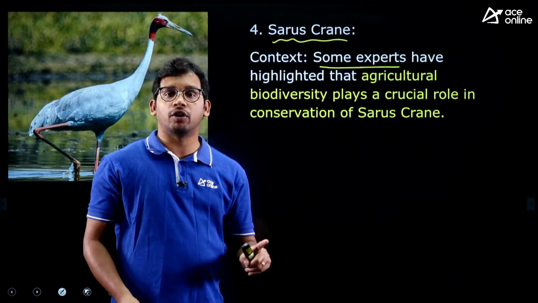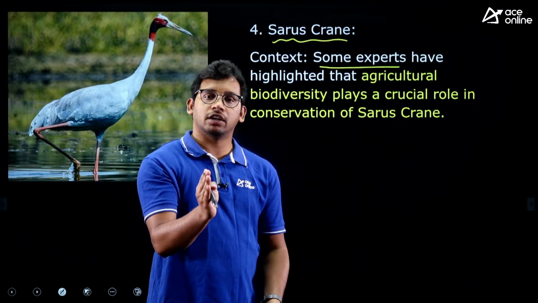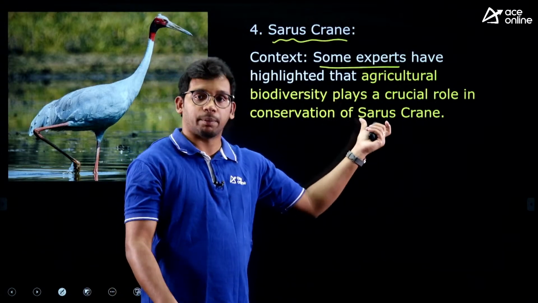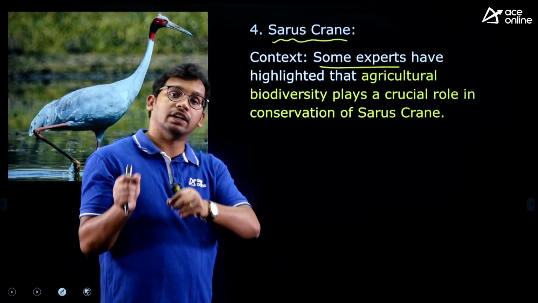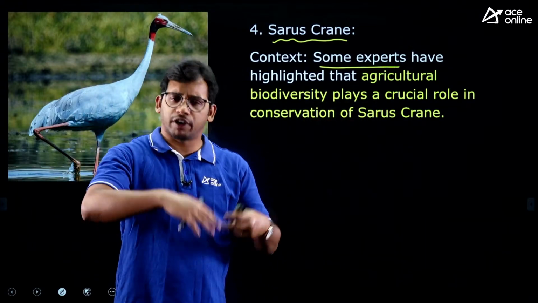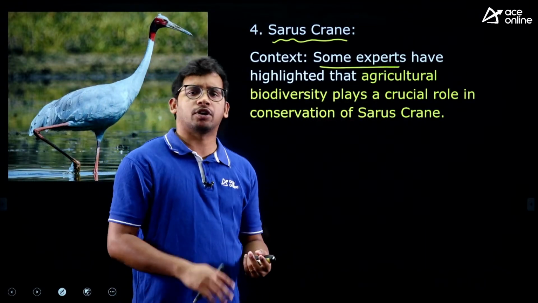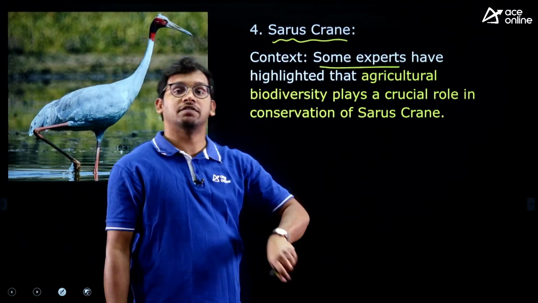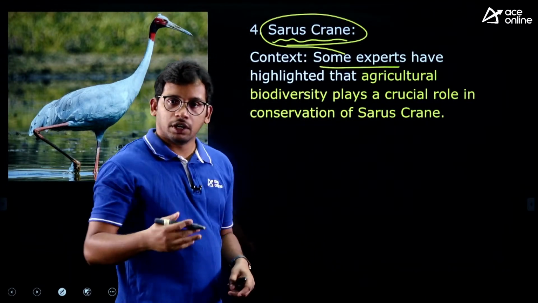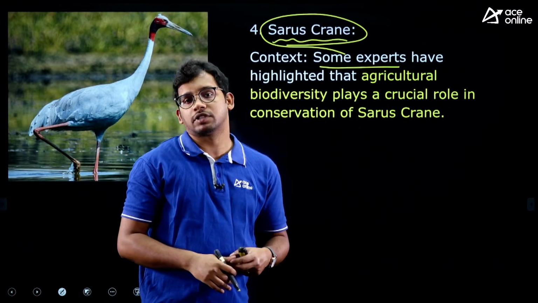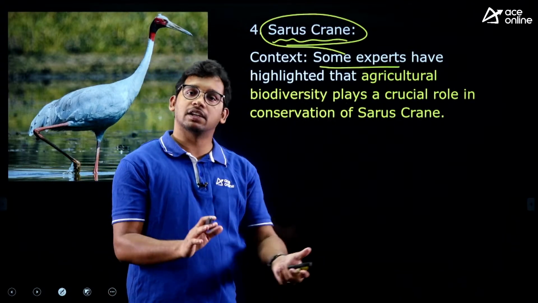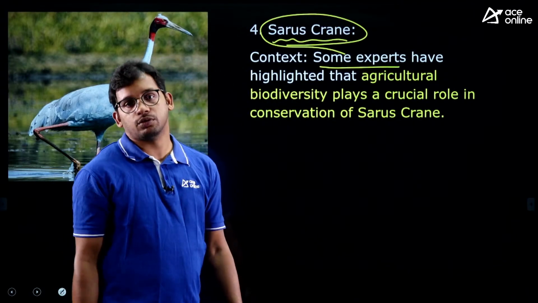Not only wheat, not only rice, we need diversified agriculture practices, like different crops and multiple cropping. If there is biodiversity within agriculture, it will protect the Sarus crane, whose numbers were dwindling. So if we are able to maintain this agriculture diversity, we can conserve the Sarus crane.